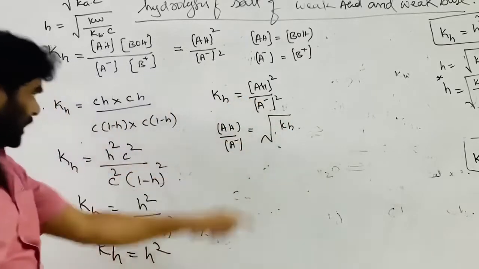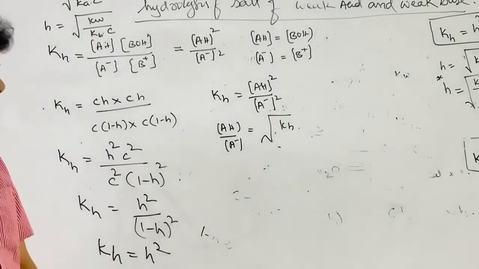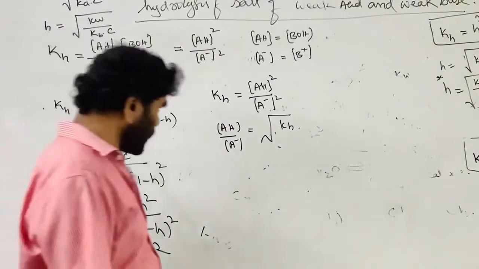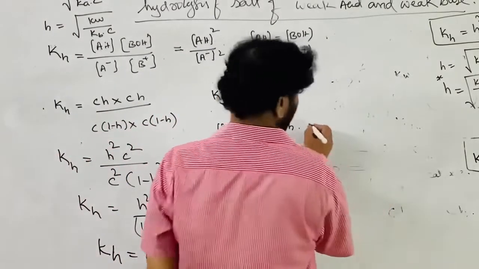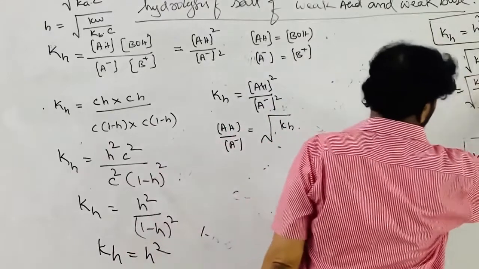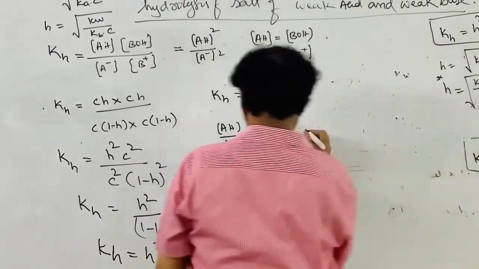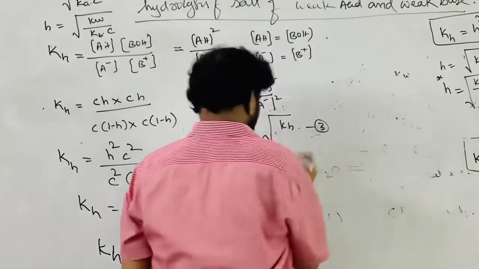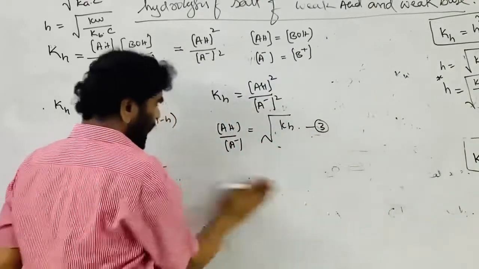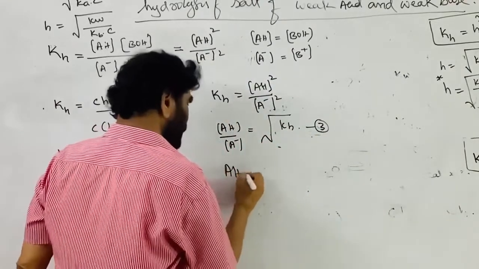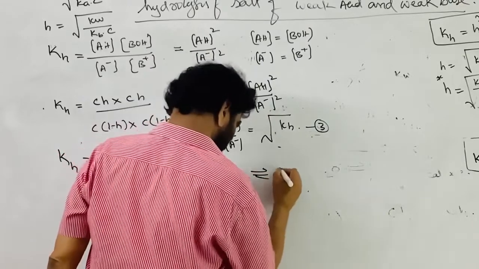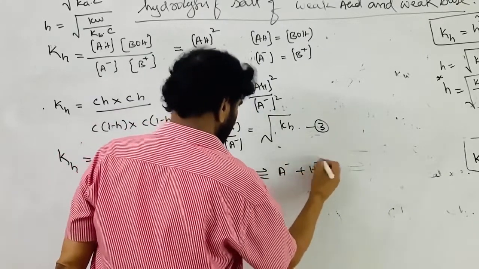Now we take that relation, root of Kh. This is equation 1, this is 2, this is 3. Now if I take the weak acid, AH gives A minus plus H plus ion.